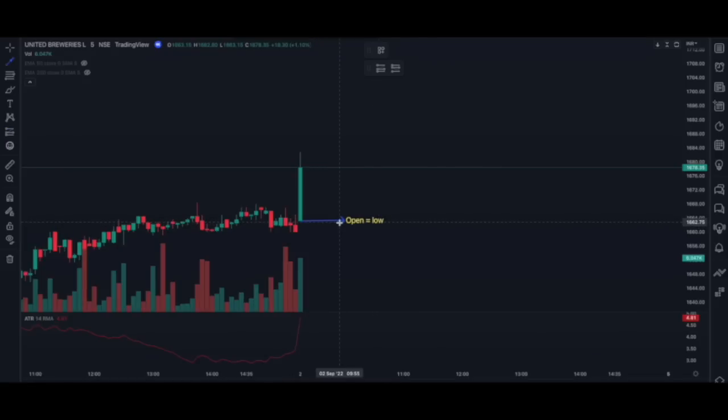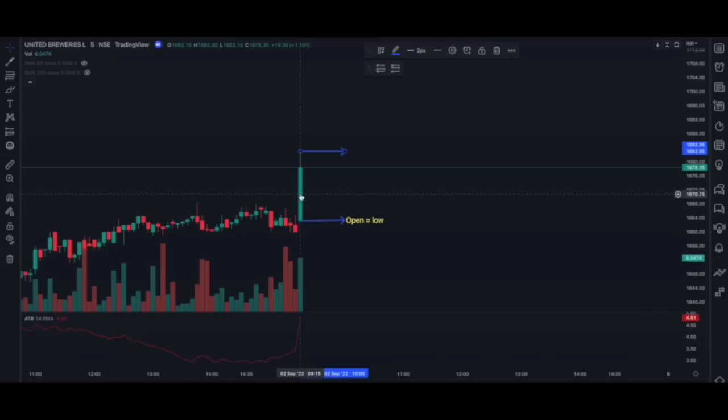Now how do we place our entry and stop loss? Our entry will be at the high of the first candle. When the next candle breaks the high of this candle, our entry will be there. Now this is a 5 minutes chart. How do we place our stop loss? For that we need to see the ATR level.